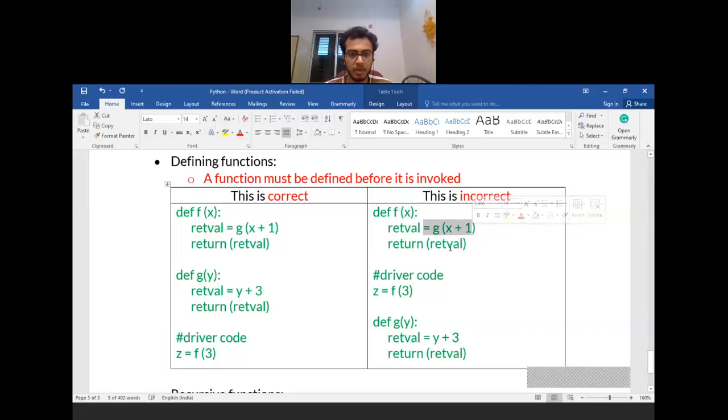So the point that you should drive home is that the function must always be defined before it is invoked. It is always essential to write down all the definitions first before you write your actual main code. And the order of writing the functions f and g does not matter. You could have written the definition of g prior to f. The only thing is that you should have defined it before you use it.